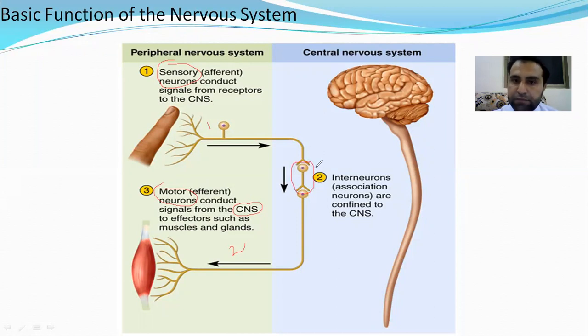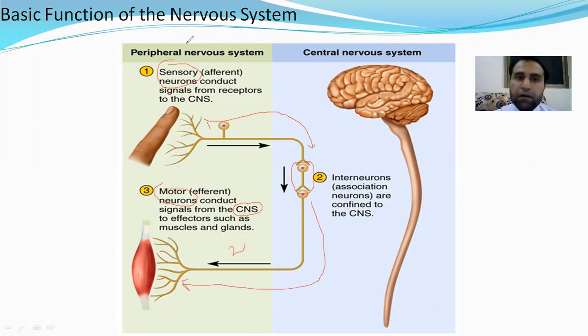This neuron is present in brain and spinal cord and is confined to central nervous system. Okay, so impulse will come like this through sensory neuron, then intermediate, and after that it will reach the effector with the help of motor neuron.